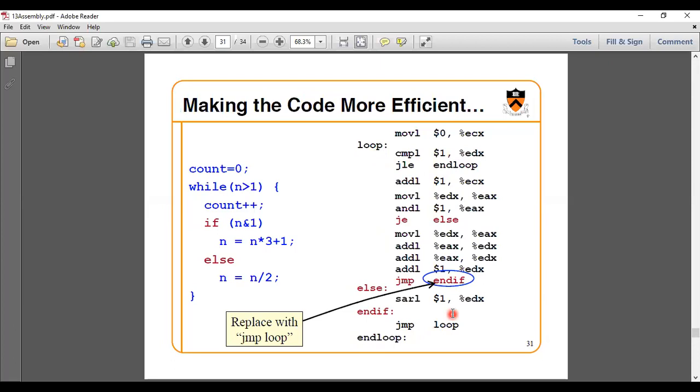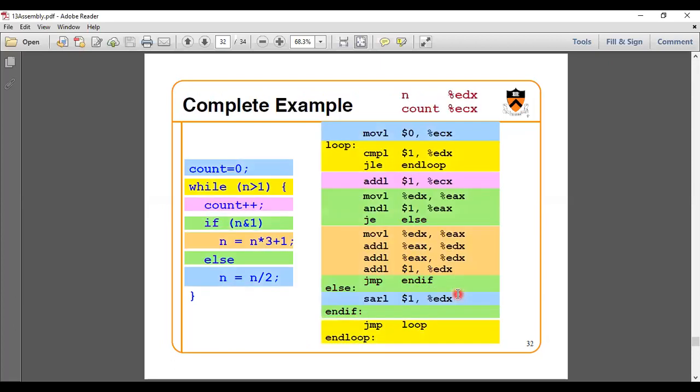Okay, so what it is doing, we can replace this end if with the jump loop, because you are taking multiple instructions to execute. So this is your complete program when you are trying to execute here. I am taking n equals EDX, count equals ECX. These are the things you need to consider. So what is the source program? The left side one is the source instruction. And then next you have some instructions on the right side. These are called the target instructions.